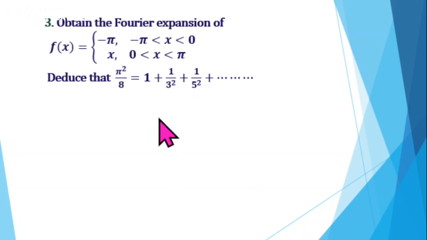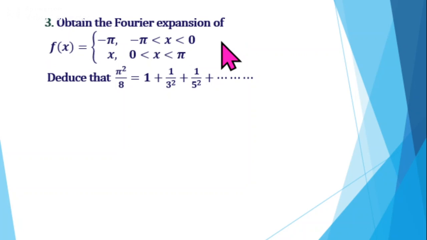Now look at this problem. Here the function is given or defined in the range minus pi to 0 and then 0 to pi. So how do you find the period of the function? Period is pi minus minus pi, that is 2 pi. So here the function has period 2l equal to 2 pi, and we have l equal to pi, and first we will get the Fourier series expansion of function f of x.